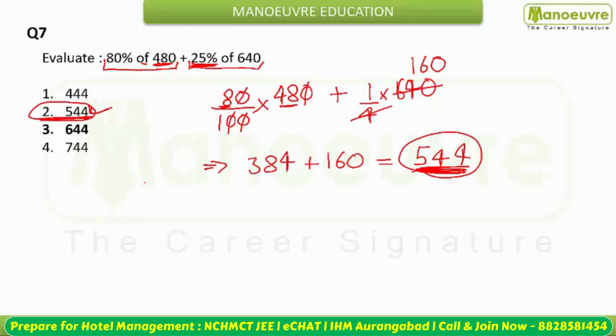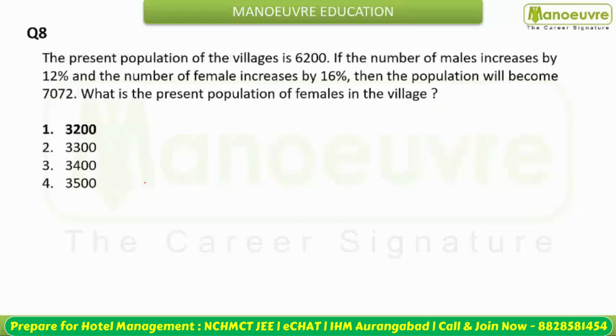Okay. Moving to the next question. The next question is given to you from percentage, that is population से regarding है. So the next question is, the present population of a village is 6200. If the number of males increases by 12%, male के अंदर increase होता है 12%, and the number of females increases by 16%, then the population will become 7072.